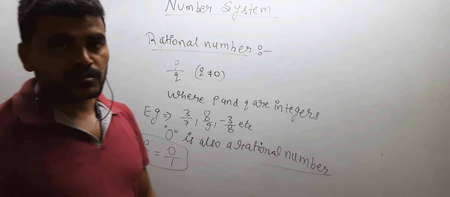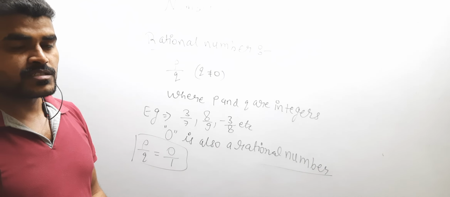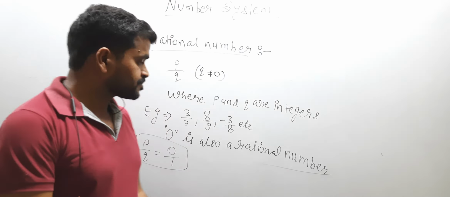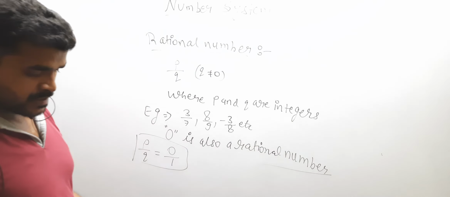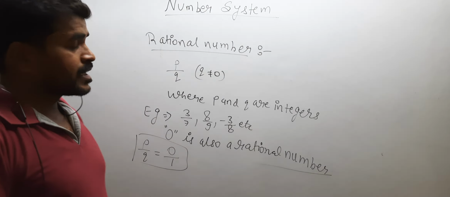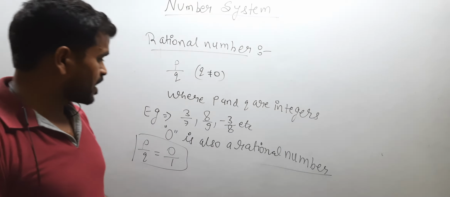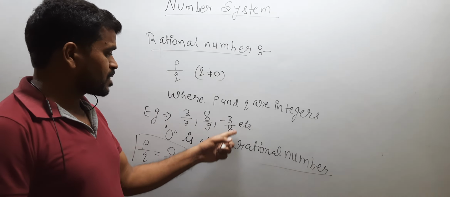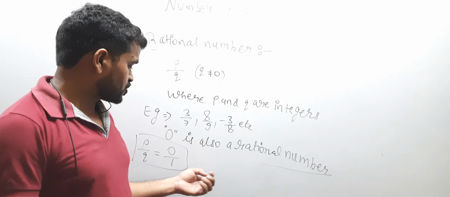So always note down that 0 is also a rational number, and 0 can neither be positive nor negative. So this is all about the rational number. And rational number also includes the whole number, natural number, and the integers. And integers include all numbers: positive integer, negative integer, and the 0.